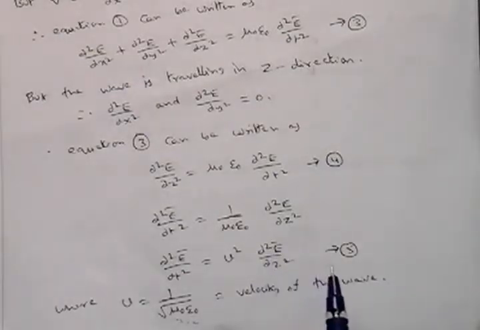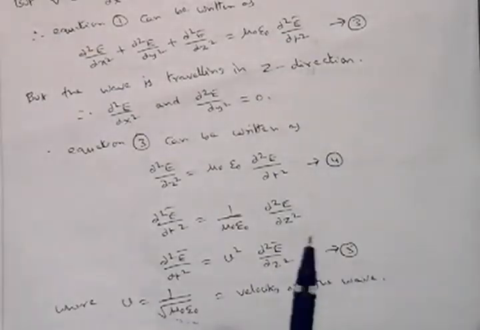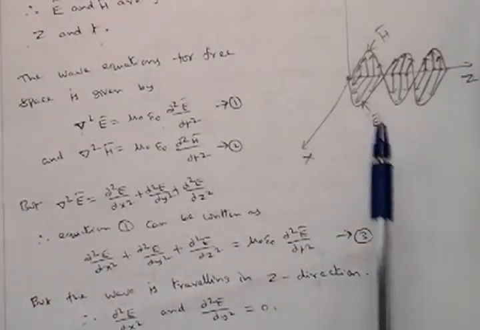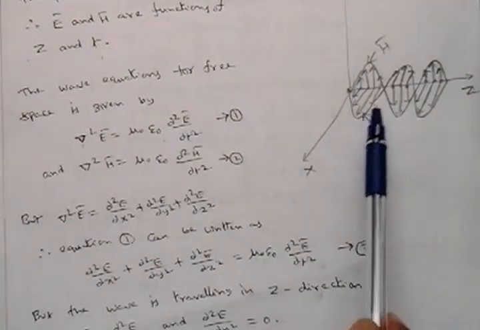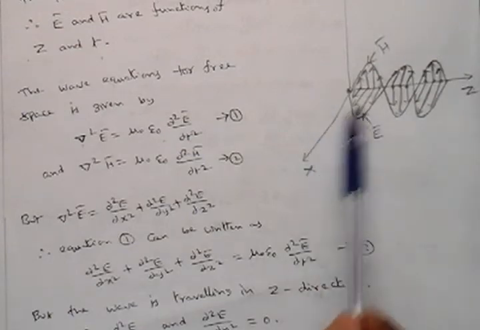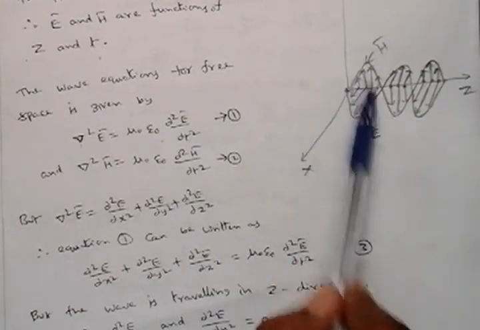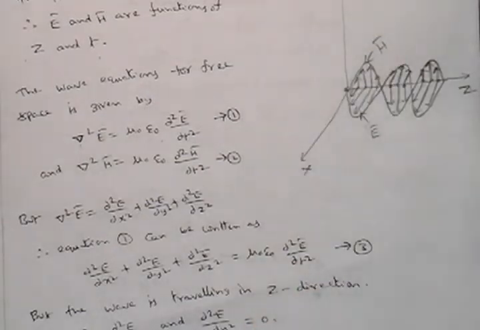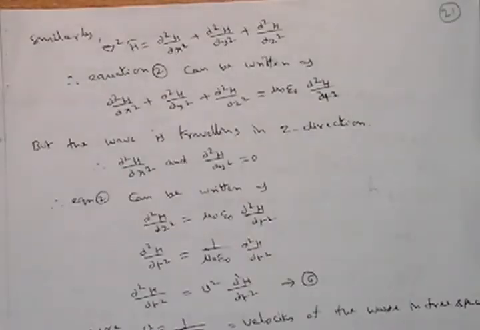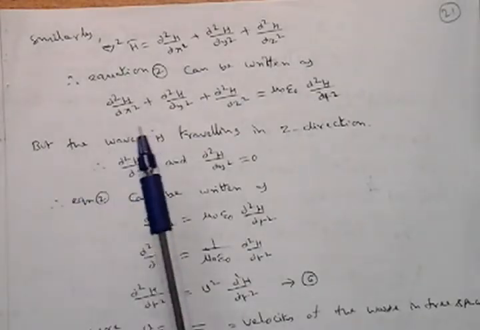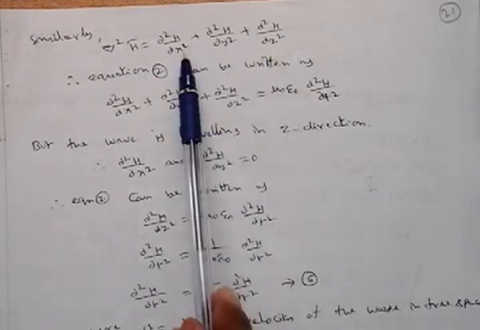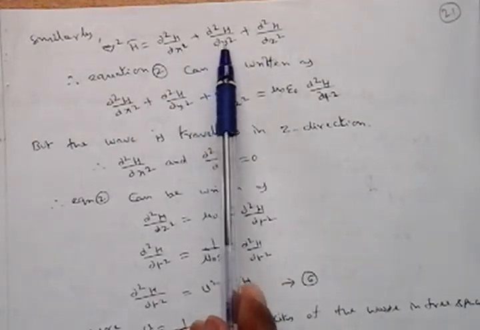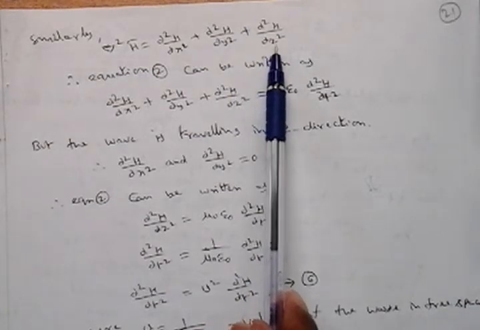Now let's see here. You may get one doubt. When the wave is traveling along the z direction, why is the electric field along one particular direction and the magnetic field along another particular direction? That means the electric field is along the x direction and the magnetic field is along the y direction. Similarly, in the same way we can obtain the magnetic field equations also. So del square H bar is equal to dou square H by dou x square plus dou square H by dou y square plus dou square H by dou z square.